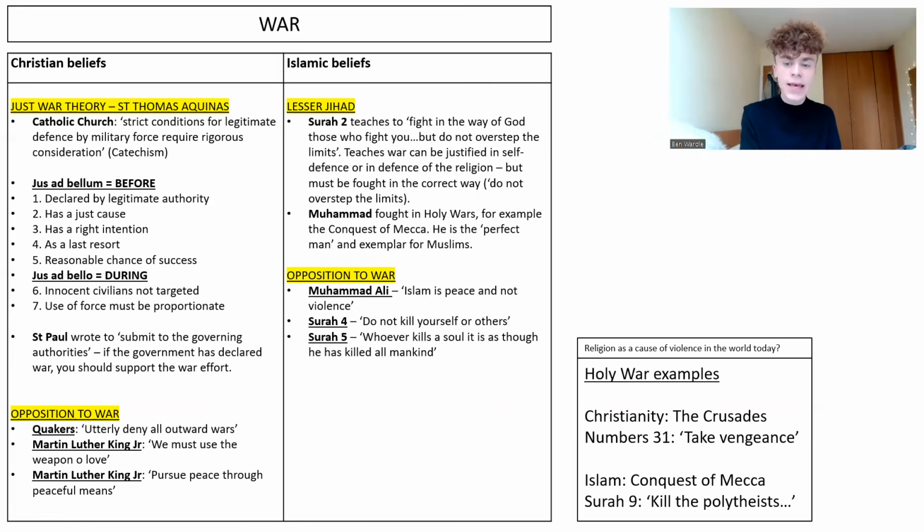And Surah 9 is key here because Surah 9 says, kill the polytheists wherever you find them. So obviously that reflected the holy wars of the time, that Islam was a monotheistic religion in a very polytheistic context, and that religion was a cause of war, and we see that a lot in those early days of religions.